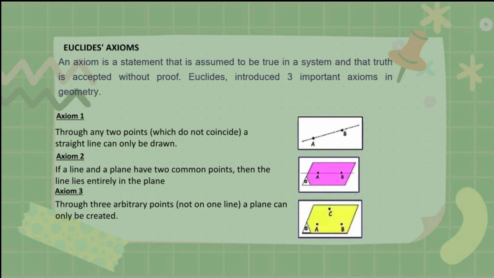Here I will continue the material from my friend, namely Euclid's axioms. An axiom is a statement that is assumed to be true in a system, and that truth is accepted without proof. Euclid introduced three important axioms in geometry. Axiom 1. Through any two points which do not coincide, only one straight line can be drawn. Axiom 2. If a line and a plane have two common points, then the line lies entirely in the plane. Axiom 3. Through three arbitrary points, not on one line, only one plane can be created.